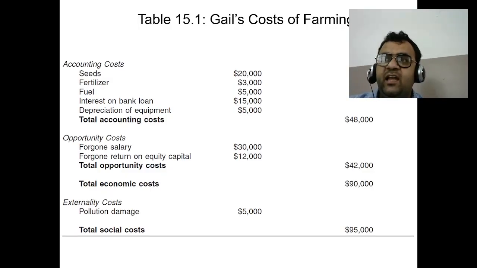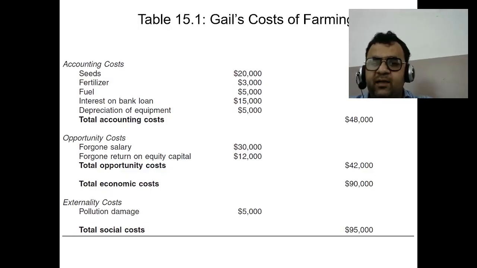Average cost. This cost is the total cost divided by the quantity produced. Marginal cost. This is the additional cost of producing one more unit. Understanding these types of production cost helps the business to optimize their production process, pricing strategy, and stability. Now, what is the cost of farming for KALE?